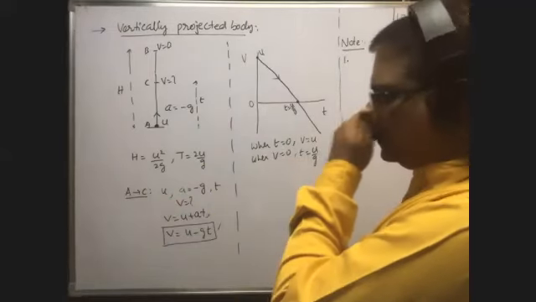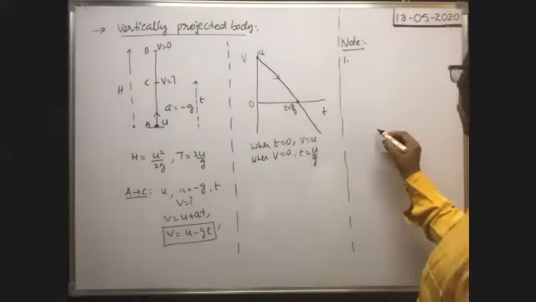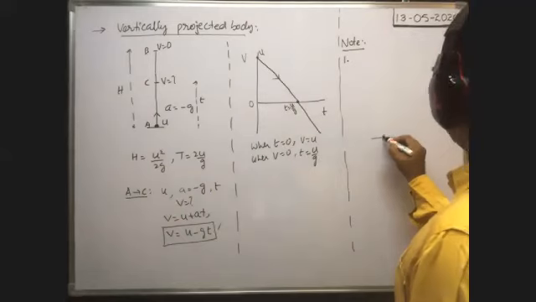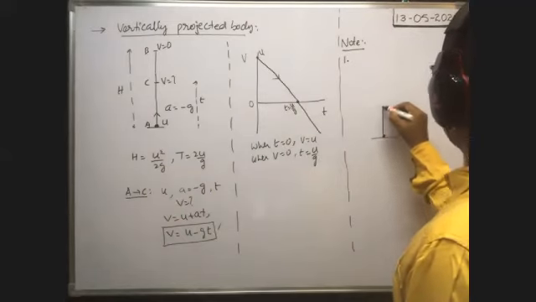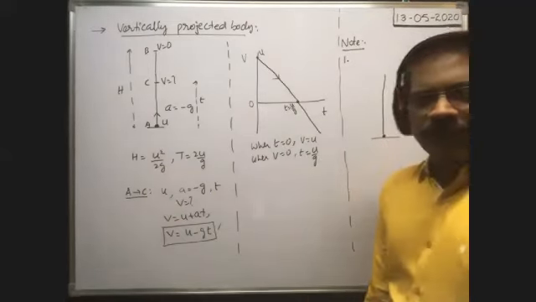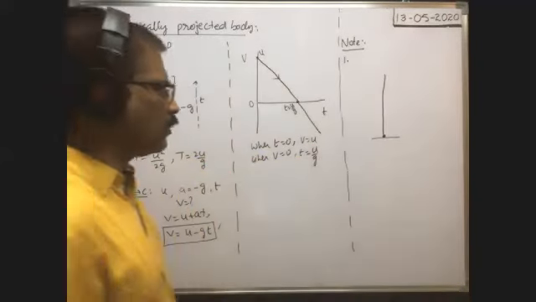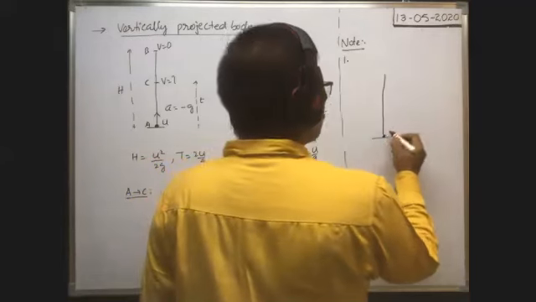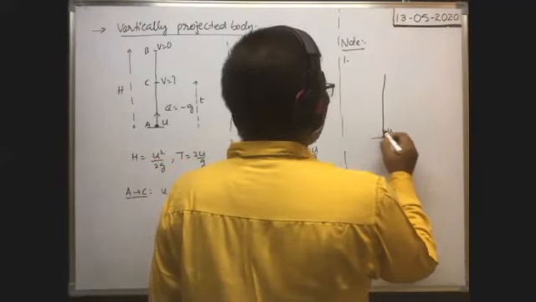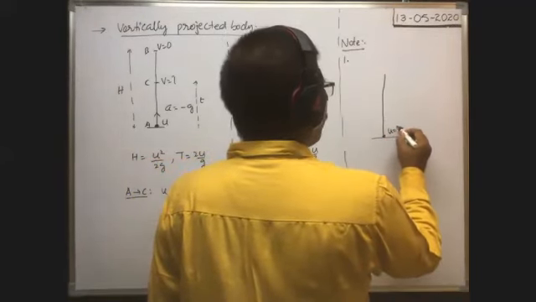First one, suppose one body is thrown vertically upwards with a certain velocity. That velocity is not given. Suppose we imagine that the velocity with which it is projected is u. We have to find that u.